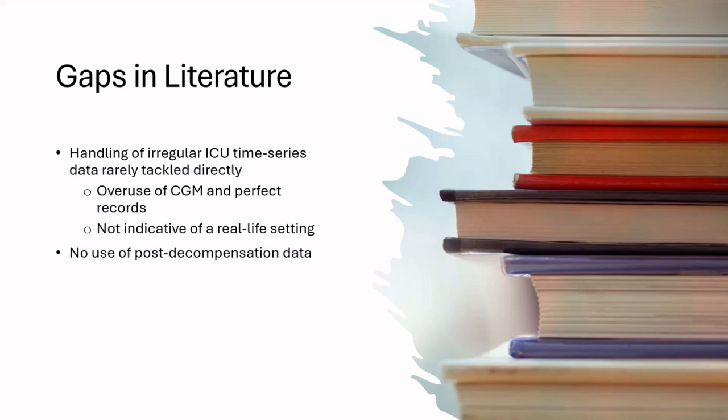The first key gap we found was that irregular ICU time series data was rarely tackled directly. Instead, continuous glucose monitoring and perfect records were overly relied upon, which is not indicative of a real-life setting. Therefore, we strive to incorporate irregular data to create a more generalizable model that is also more applicable in clinical settings where readings should be anticipated to be irregular and inconsistent.